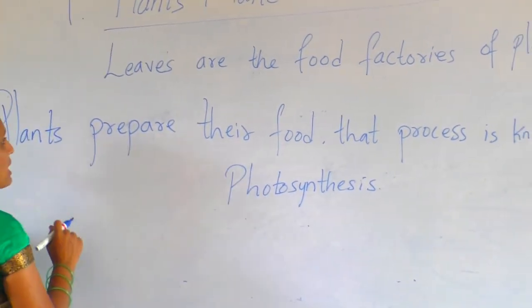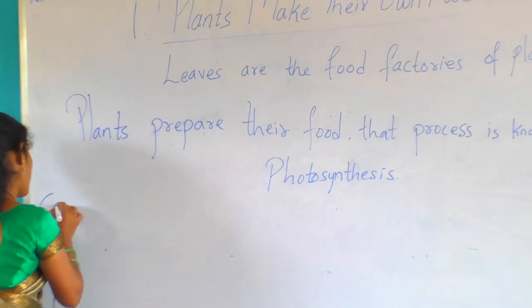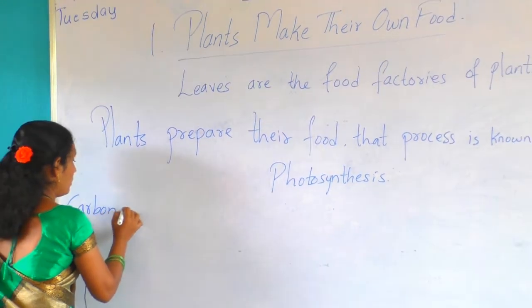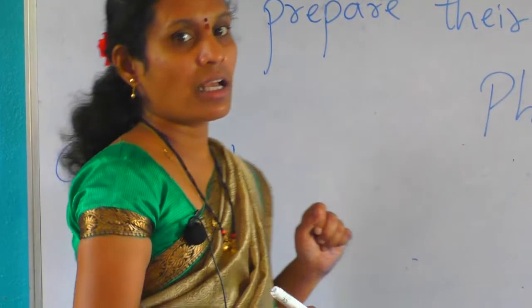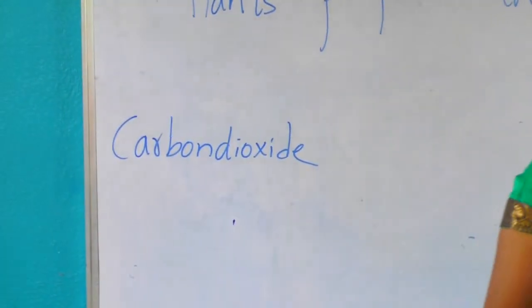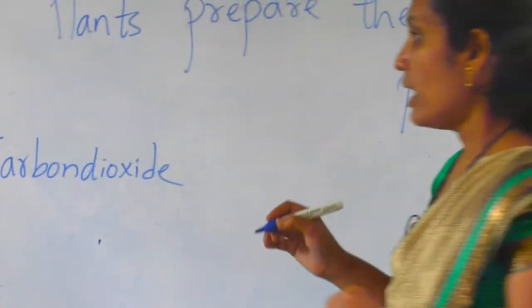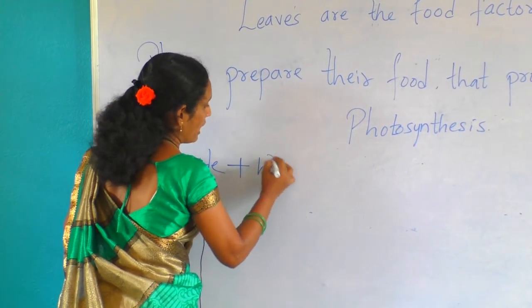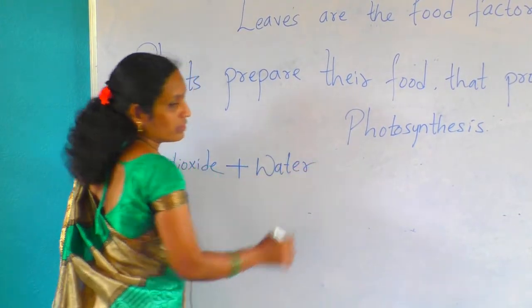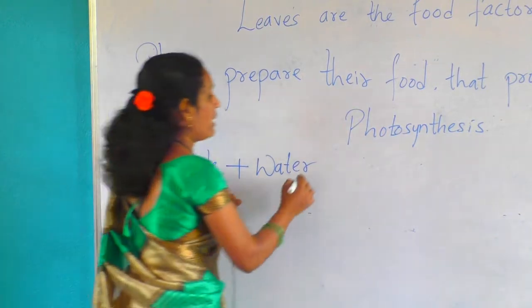Right? How do the plants do it? First, carbon dioxide. How will the carbon dioxide be taken? The stomata part will help take the carbon dioxide to prepare the food. Next, water plus minerals.